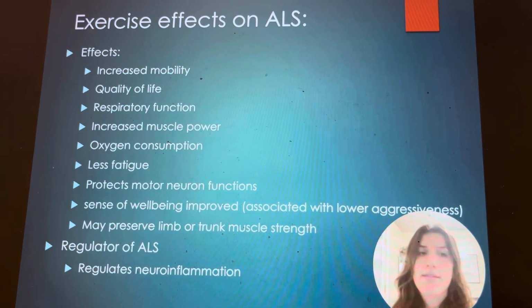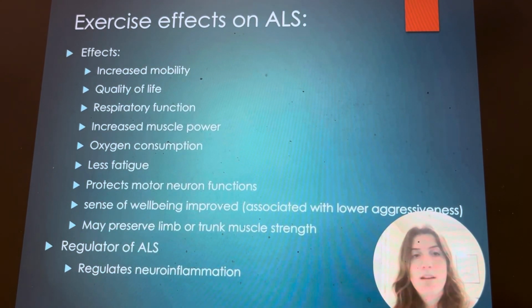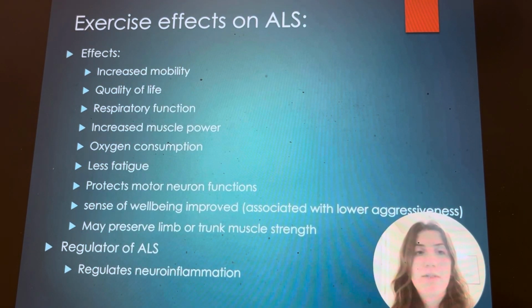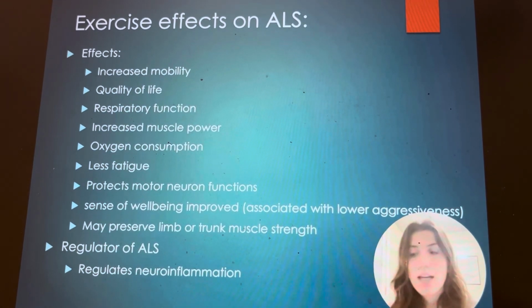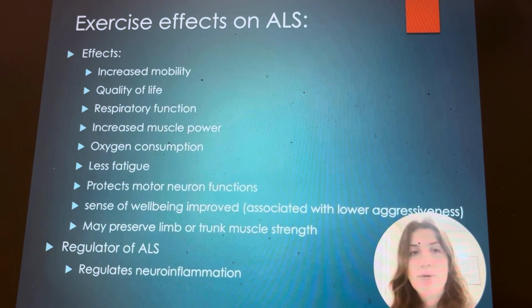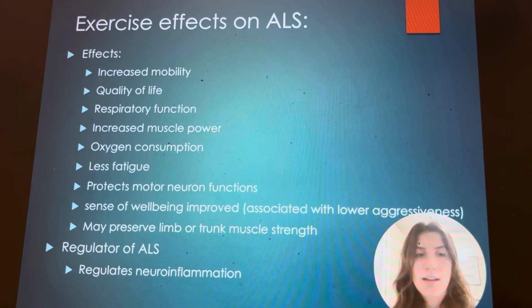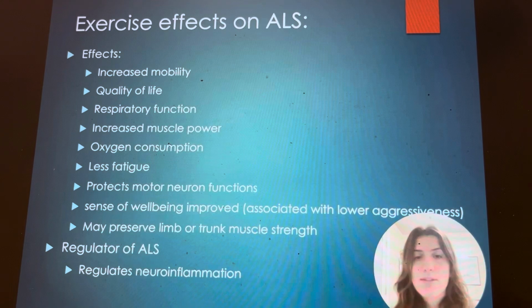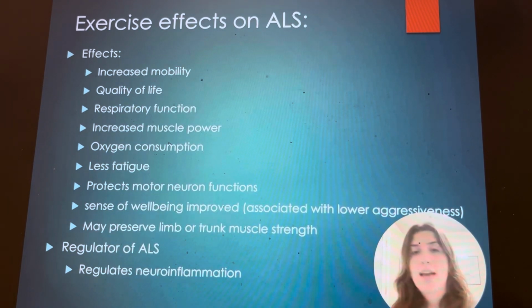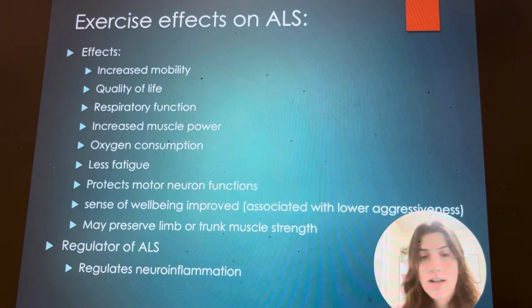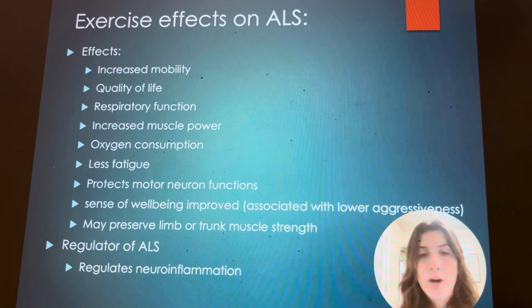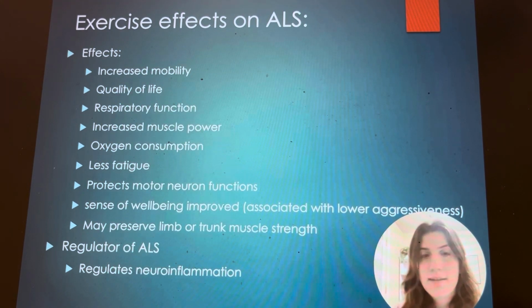With a little bit of background on ALS, we're going to look at exercise effects on ALS, some of these effects due to different studies that have been done and research methods. The results have found increased mobility, quality of life, respiratory function, increased muscle power, oxygen consumption, less fatigue, protection of motor neuron function, and improved sense of well-being. This one's specifically important because ALS has been known, the lower your well-being, the more aggressive the disease can be, so increasing this is very important.